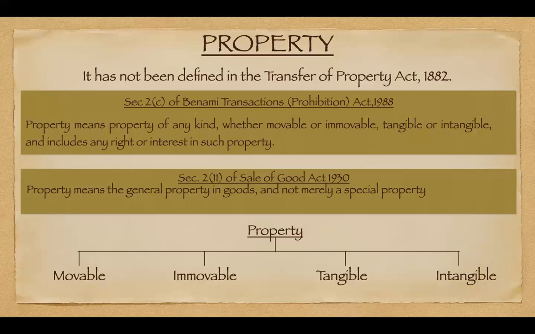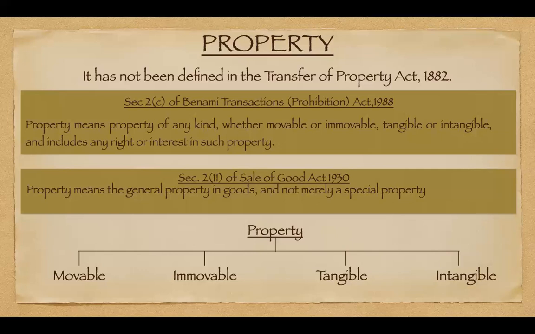So now, as we read in these two acts, property is divided into four types: movable, immovable, tangible, and intangible. Do you know what tangible and intangible mean? Sir, tangible means the things that we can see and we can feel. Okay, right. And intangible are the ones which we cannot see or feel.